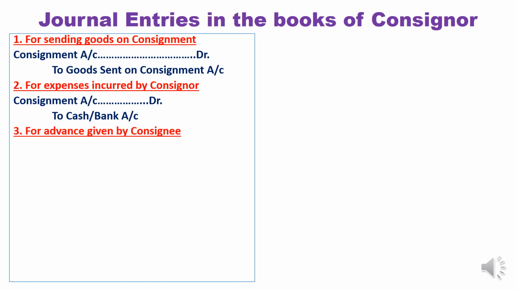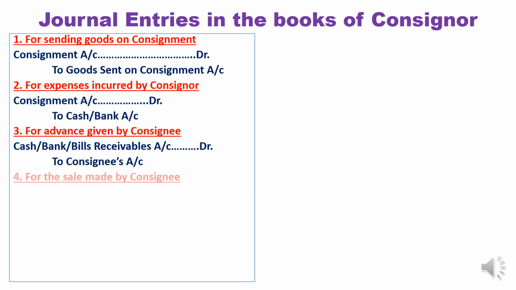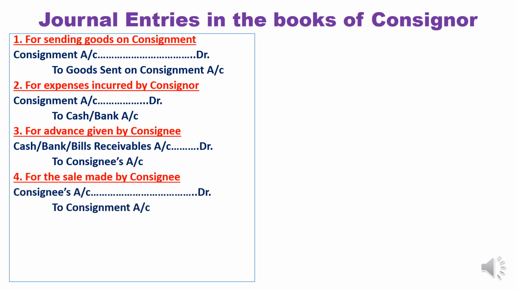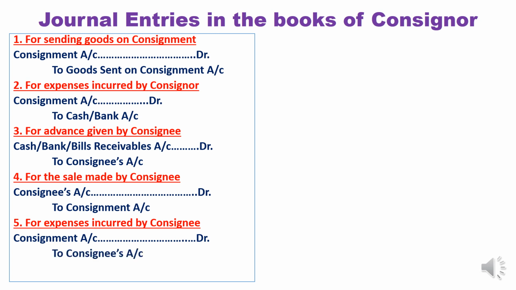Third, advance received from consignee: cash, bank or bills receivable in any form debit to consignee's account, from whom we are receiving. Then for the sale made by the consignee on behalf of the consignor, it is consignee's account debit to consignment account. The sale will be credited to consignment account. For expenses incurred by the consignee on behalf of the consignment, consignment account debit to consignee's account. Clear? So like this we have to pass the journal entries.